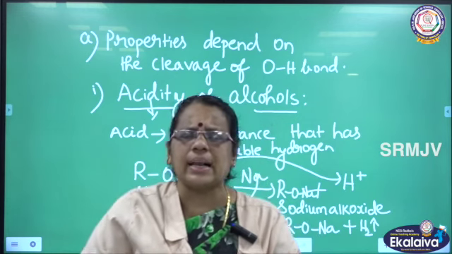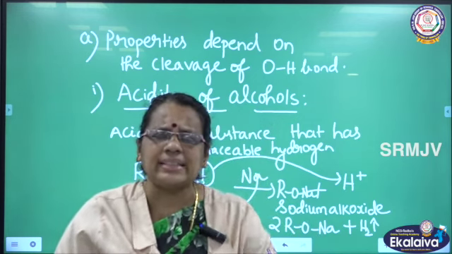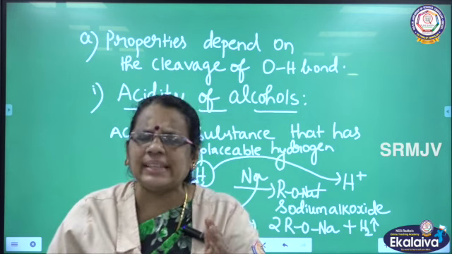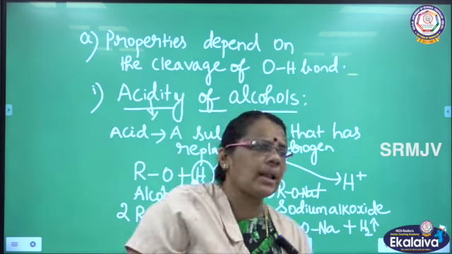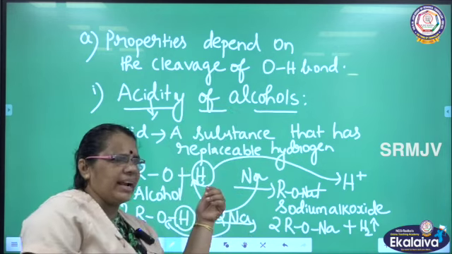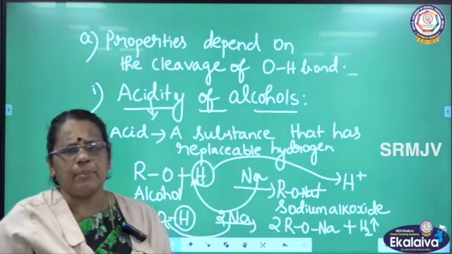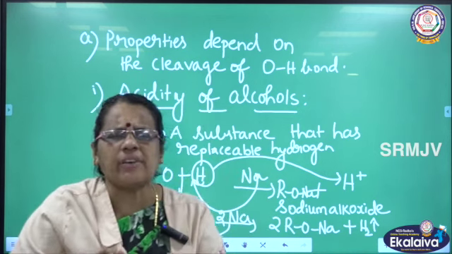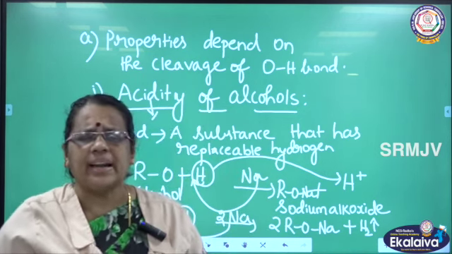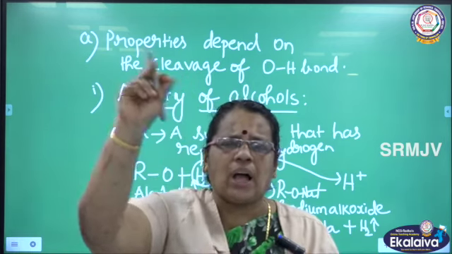So why are alcohols acidic in nature? They have the acid character. Why? Acids are substances that have replaceable hydrogen. Here, alcohols have replaceable hydrogen because I am cleaving the bond between oxygen and hydrogen. After the cleavage of the bond between oxygen and hydrogen, hydrogen is removed as a proton.